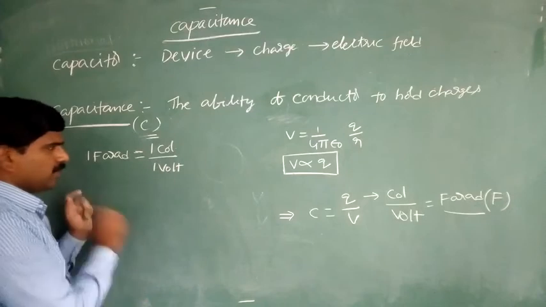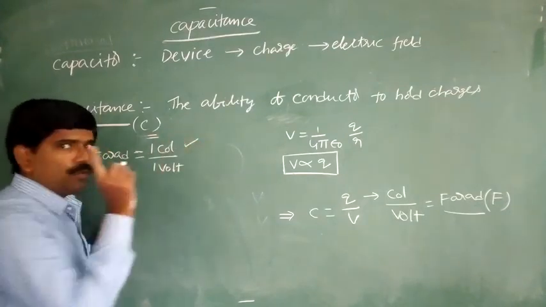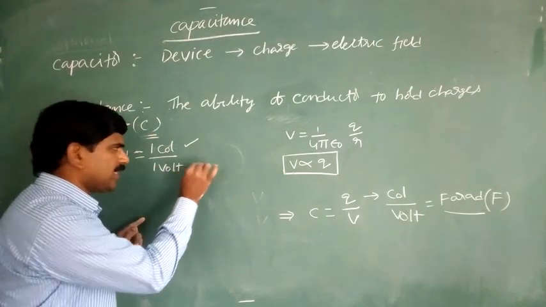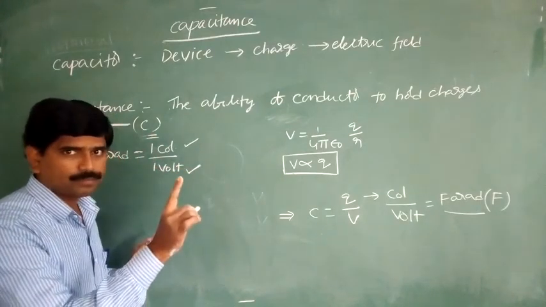So how do we define this? If we give 1 coulomb of charge to the conductor, then its potential is raised to 1 volt. One more time.